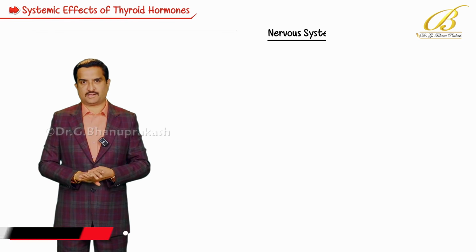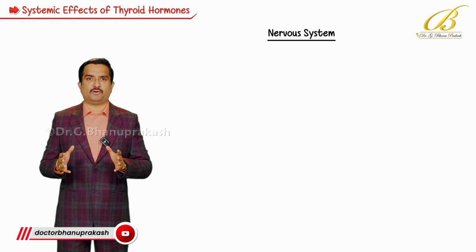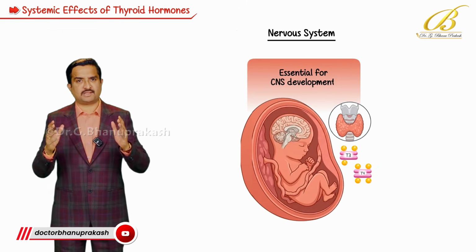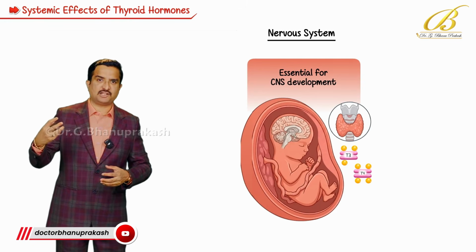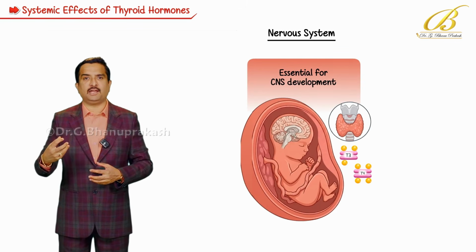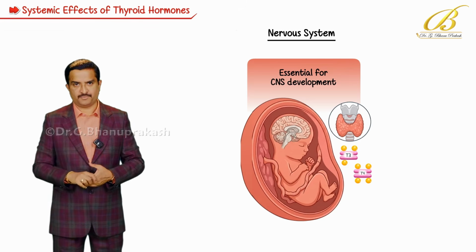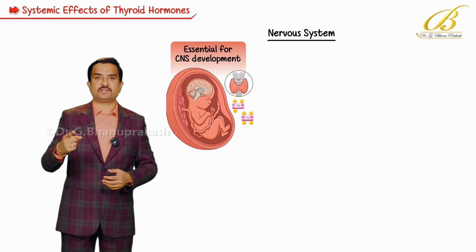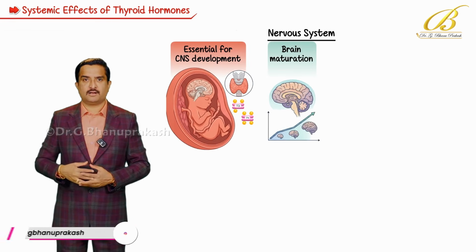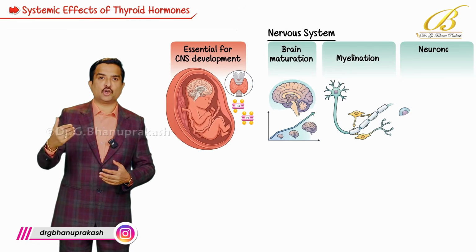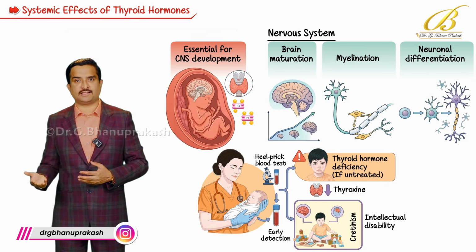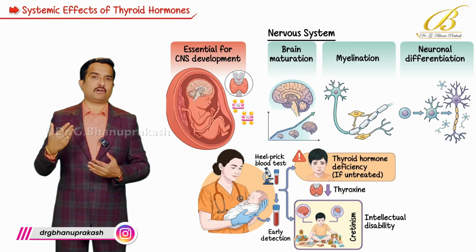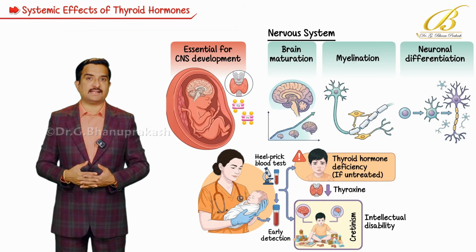Next is the nervous system. T3 and T4, the thyroid hormones, are absolutely essential for the development of the central nervous system, especially during fetal and early postnatal life, because they promote brain maturation, myelination, and neuronal differentiation. Deficiency in infancy causes cretinism, a preventable cause of intellectual disability.